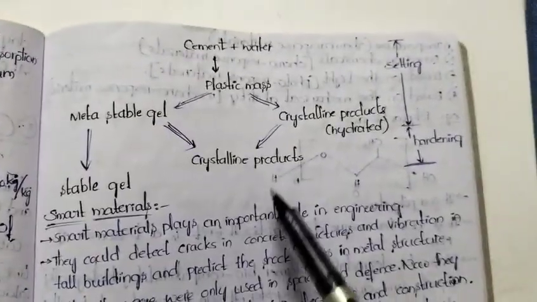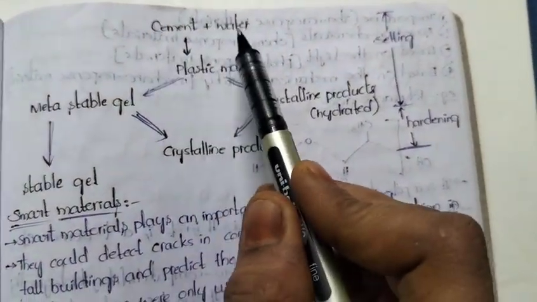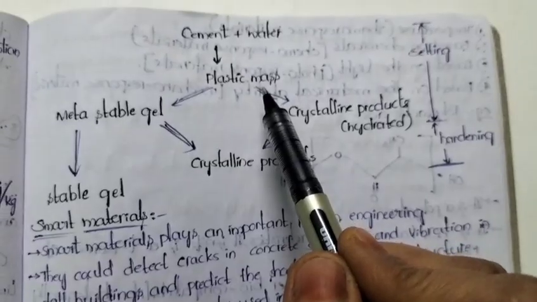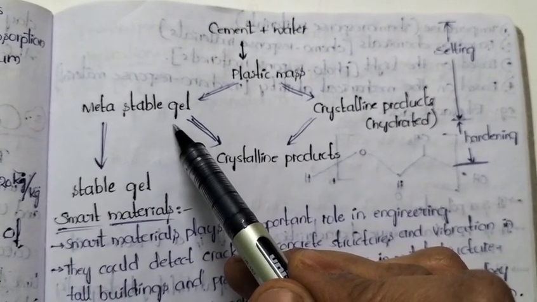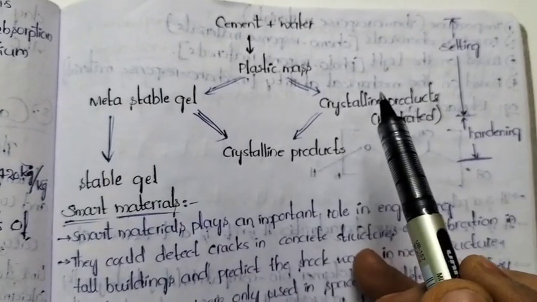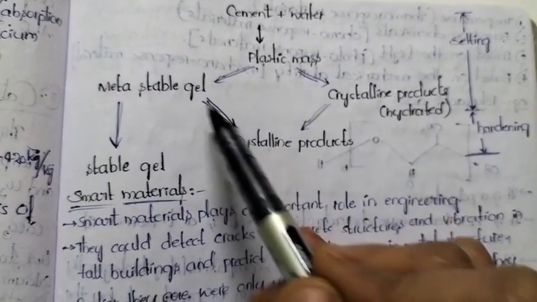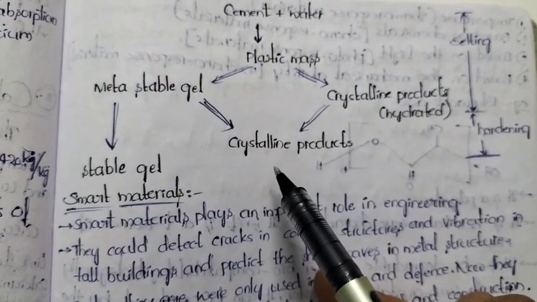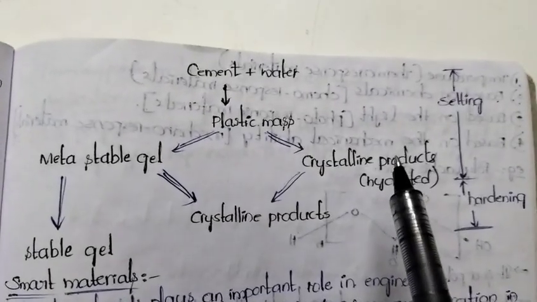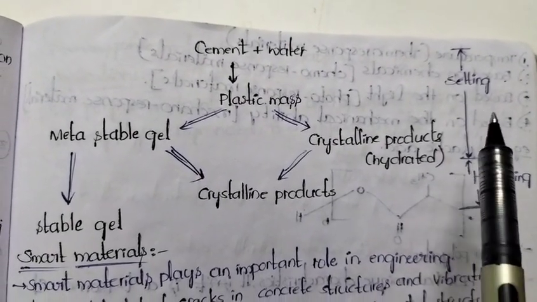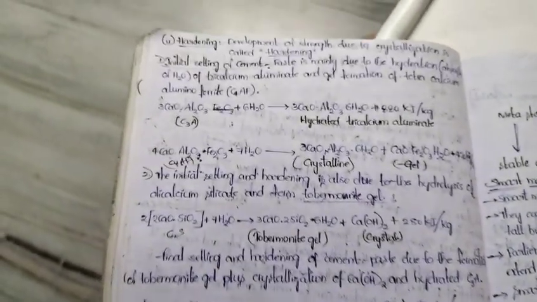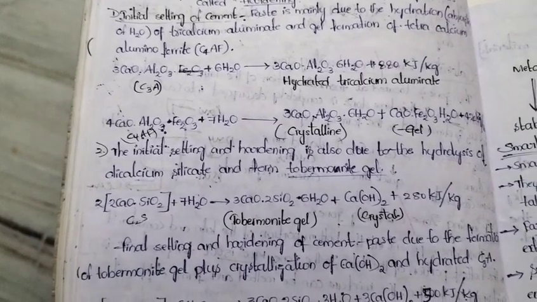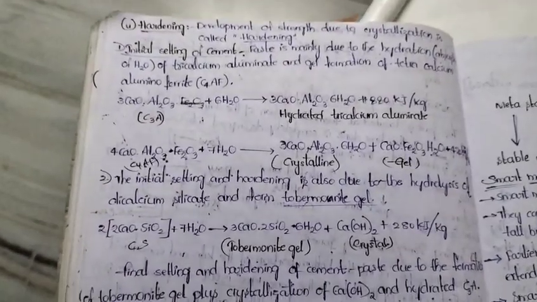Observe one more flow chart. Whenever we add cement to water, first it will form what? A plastic mass. Then it is converted into a metastable gel, then into a crystalline product. Finally, these both are converted into crystalline products. So gel formation is called setting. Crystalline product formation is called hardening. So this is about setting and hardening of Portland cement, which is very important for the external examination.